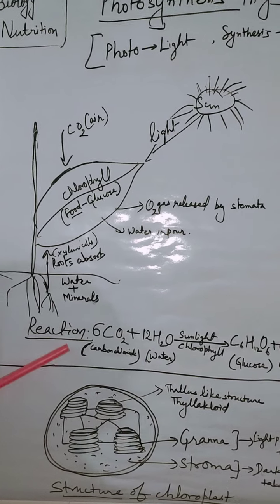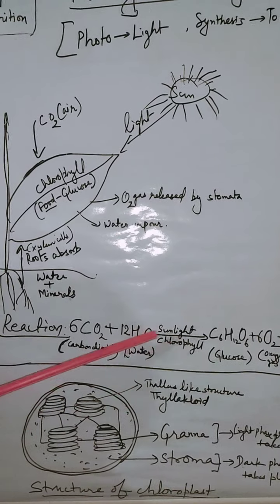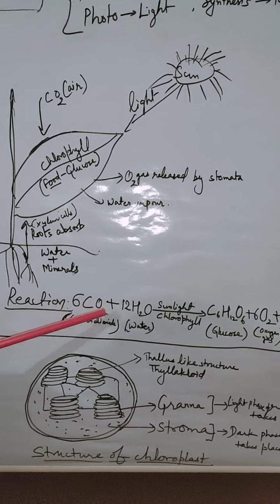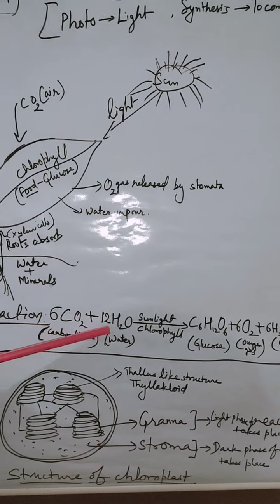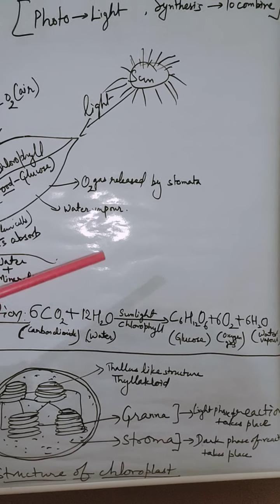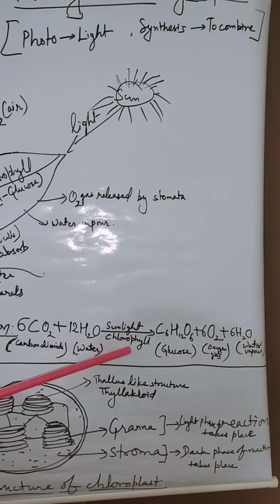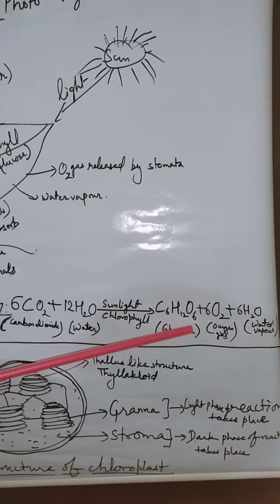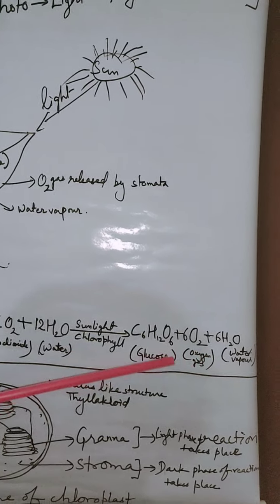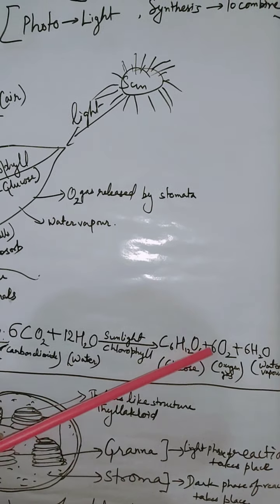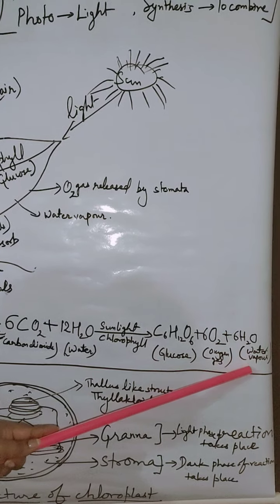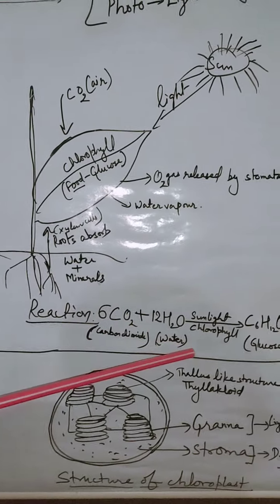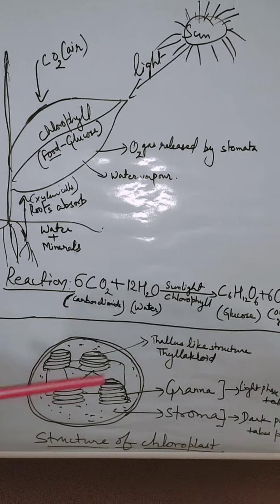Now let's see the reaction for this process. It is a total balanced reaction in which 6 molecules of carbon dioxide react with 12 molecules of water in the presence of sunlight and chlorophyll. They make glucose, C6H12O6, along with which they release as a byproduct 6 molecules of oxygen and 6 molecules of water in the form of vapor. You can check whether the reaction is balanced or not.